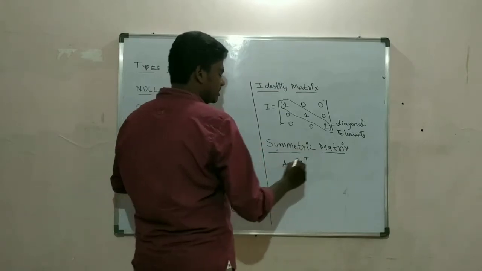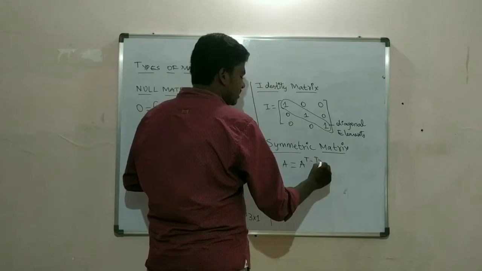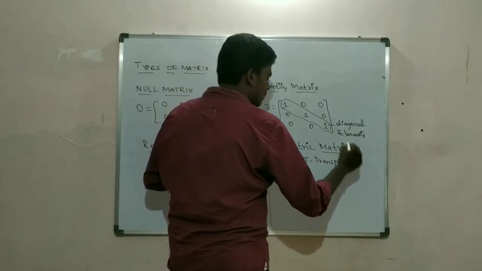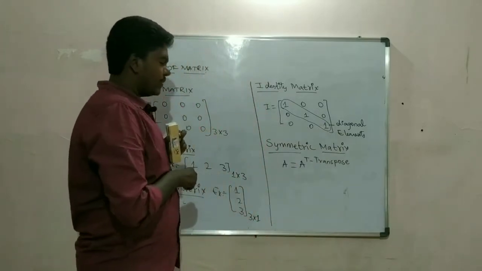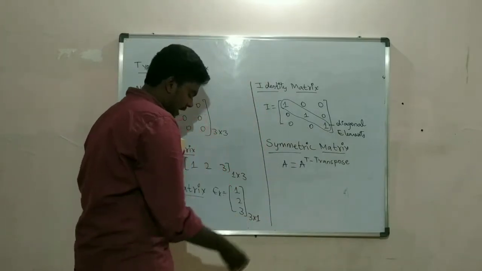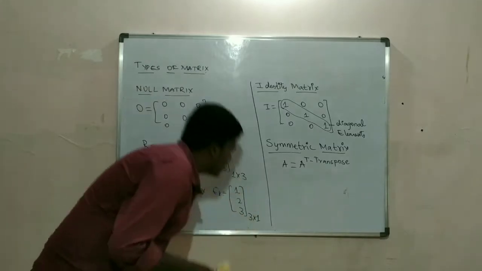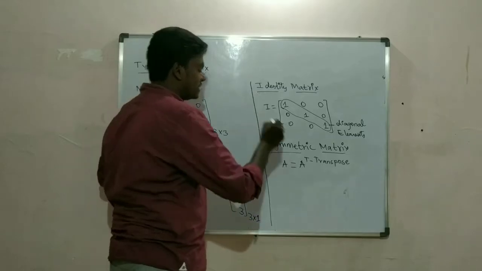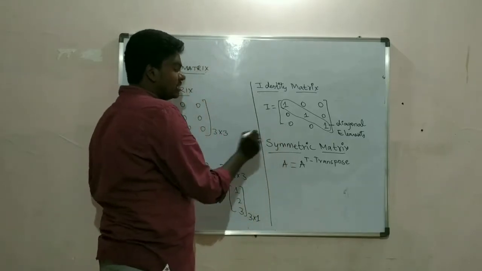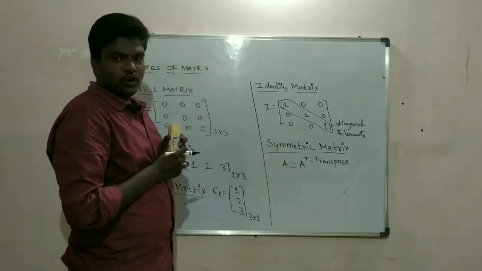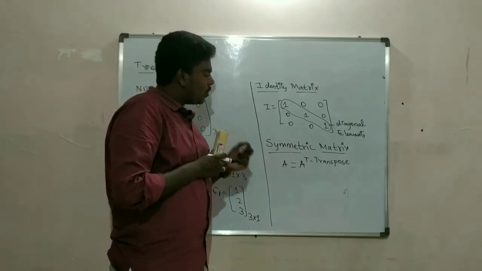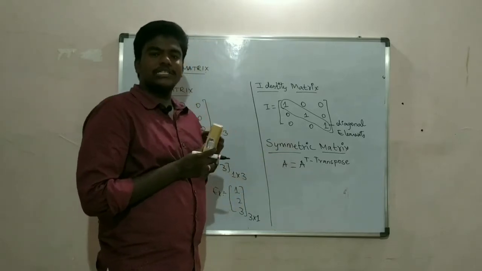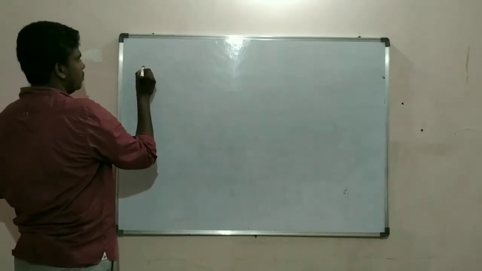This T stands for transpose, and I read this as A transpose. If the condition A equals A transpose is satisfied, then it is a symmetric matrix. Now let's see what transpose is.